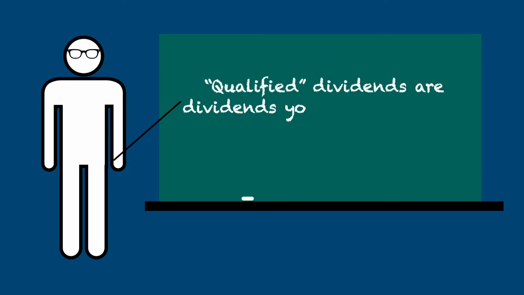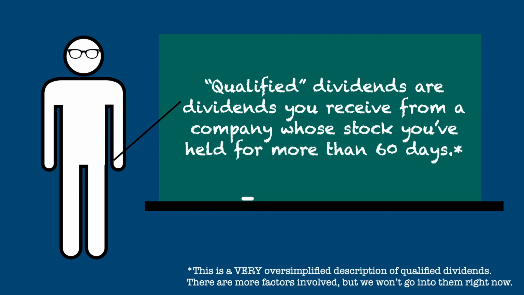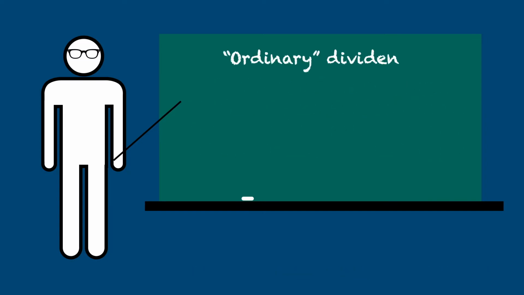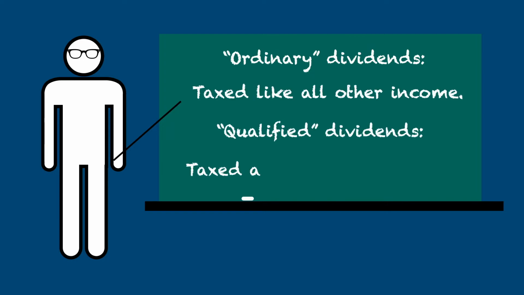Qualified dividends are generally dividends you receive from a company whose stock you've held for more than 60 days. Unlike ordinary dividends, which are taxed just like any other income, qualified dividends are taxed using capital gains rates, which means you'll pay less tax on them.